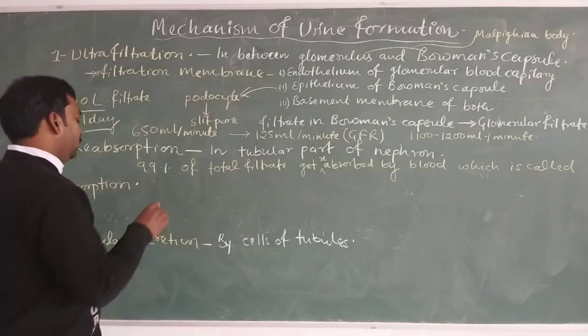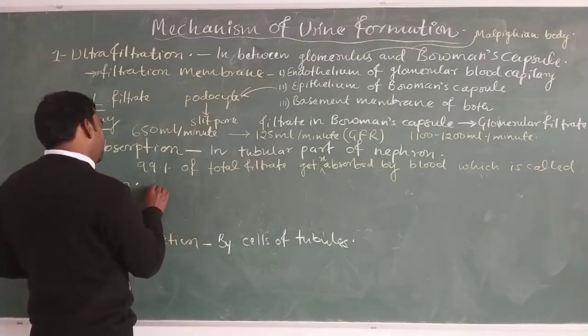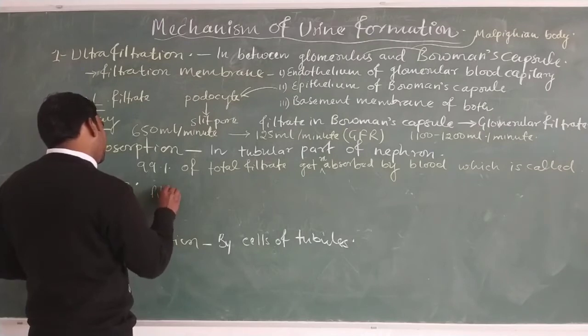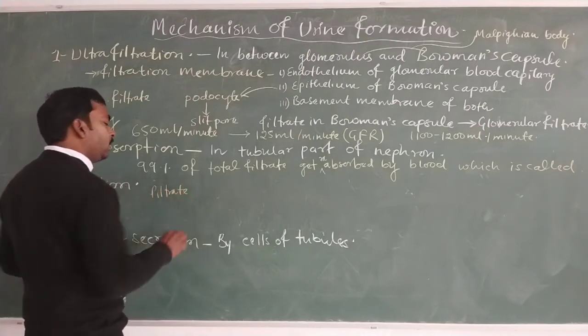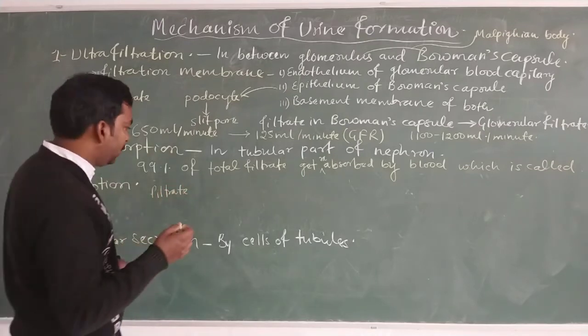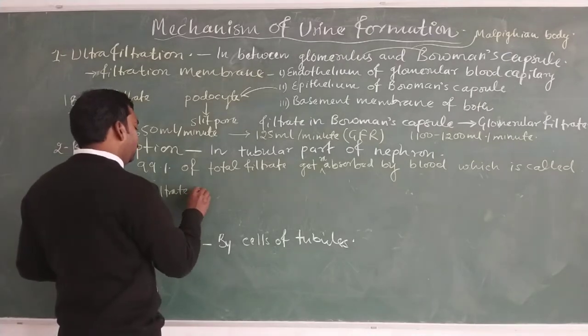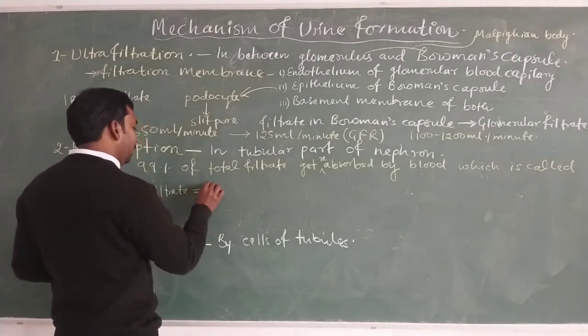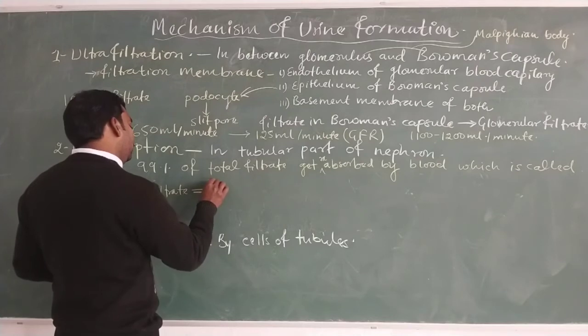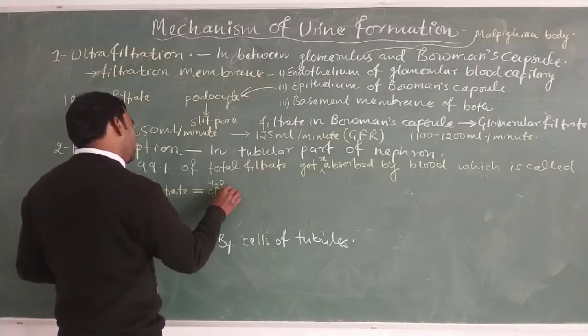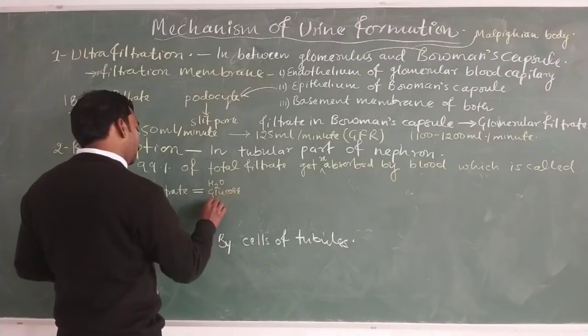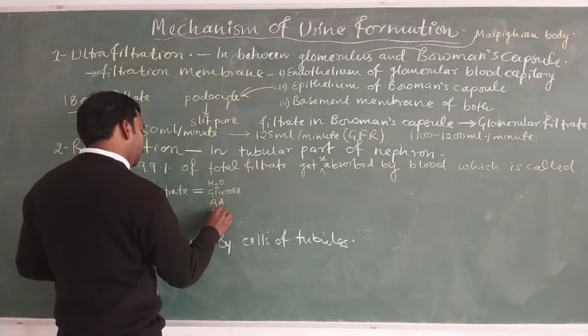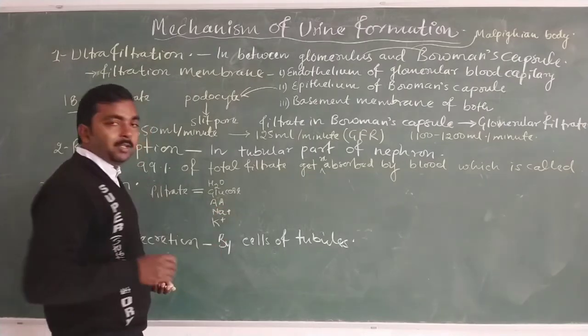because the filtrate contains some essential as well as non-essential parts. Filtrate contains a high amount of water, glucose, amino acids, sodium ions, potassium ions, and so on.